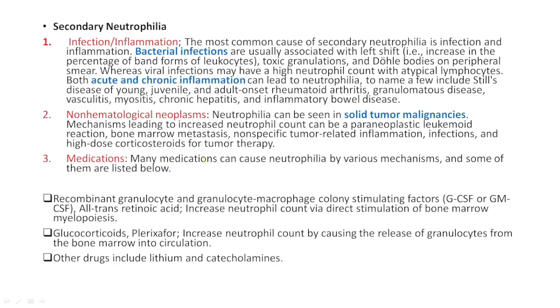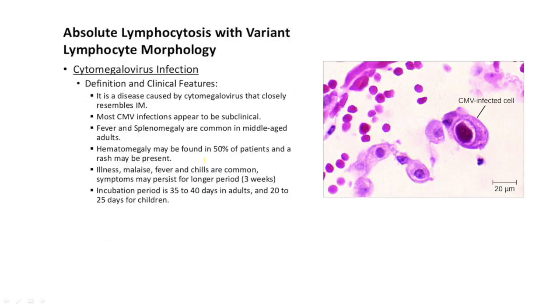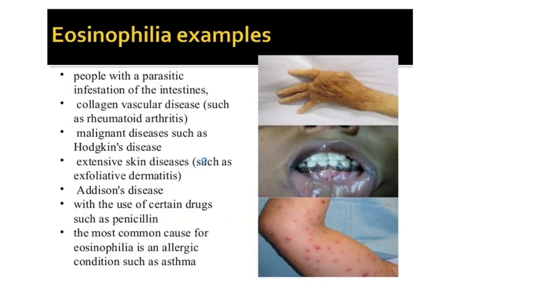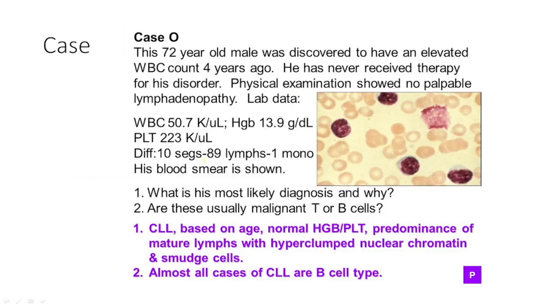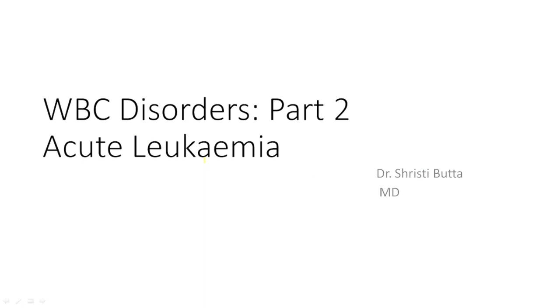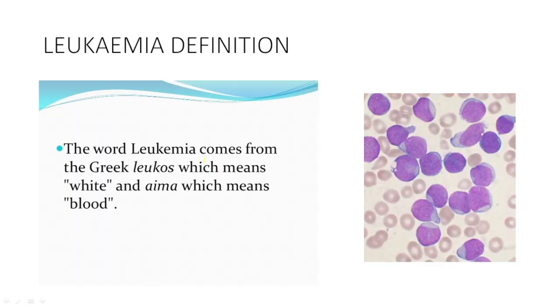Okay, now just quickly going into today's class. What is today's class about? It is about acute leukemias. So acute leukemia. Now what is leukemia? Leukemia comes from the word leukos. What does leukos mean? Leukos means white and emia means blood.